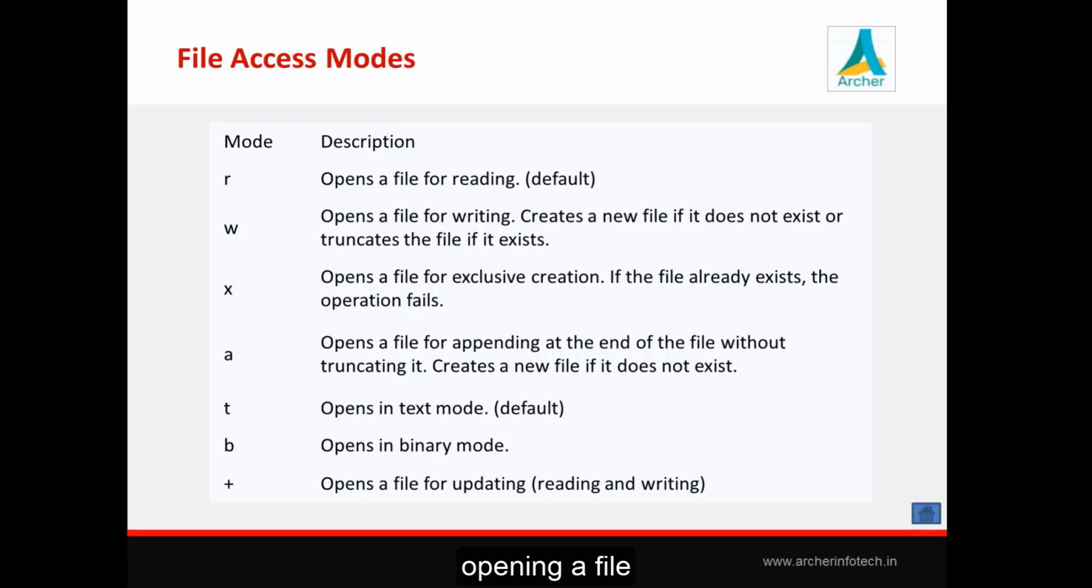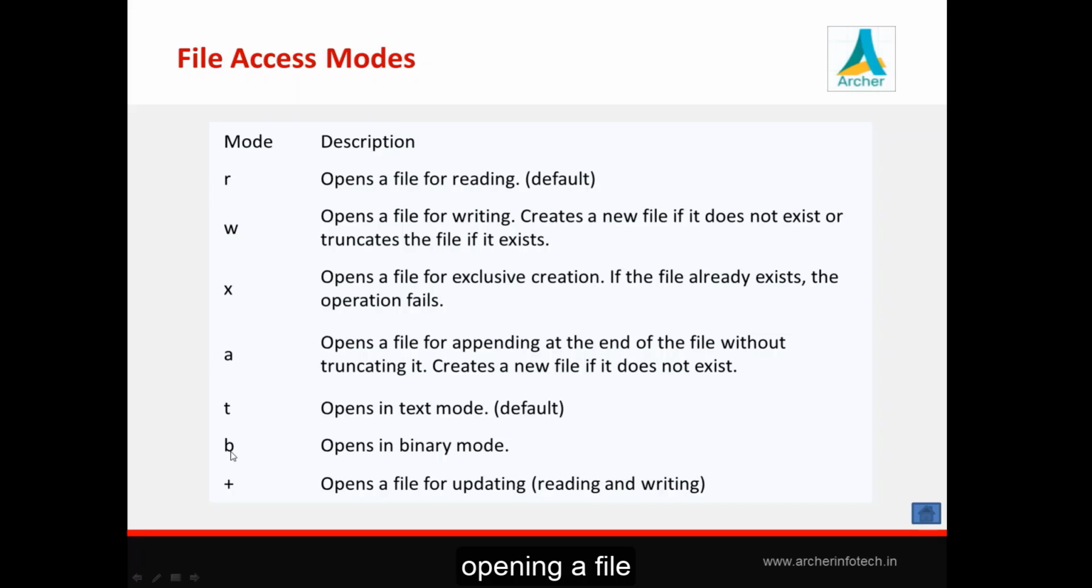So in case of write mode, if the file exists, it truncates. But suppose your requirement is that you want the existing content of the file as it is, and you want to write next to the existing content, then you can go for append mode. In case of append mode, if the file doesn't exist, it will create a new file, and if the file exists, it appends to the end of the file without truncating existing content. So these are the three main important modes: R, W, A.